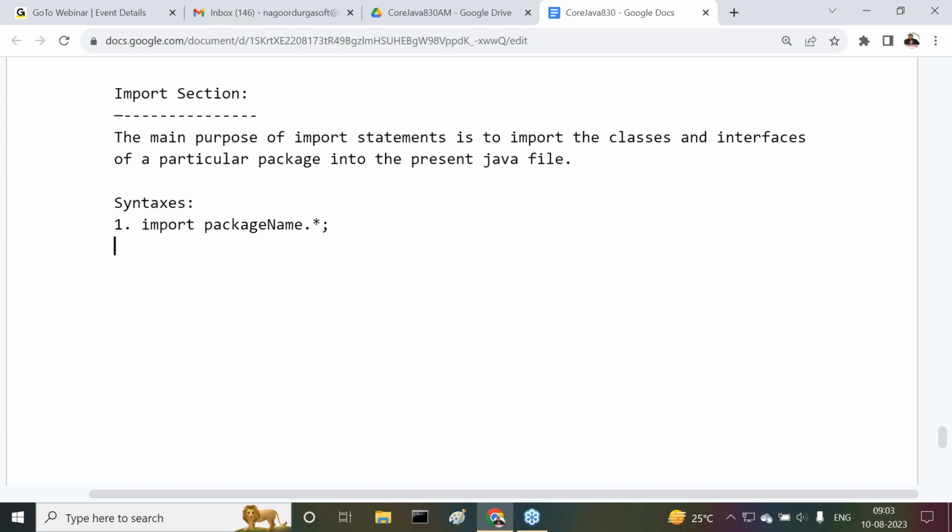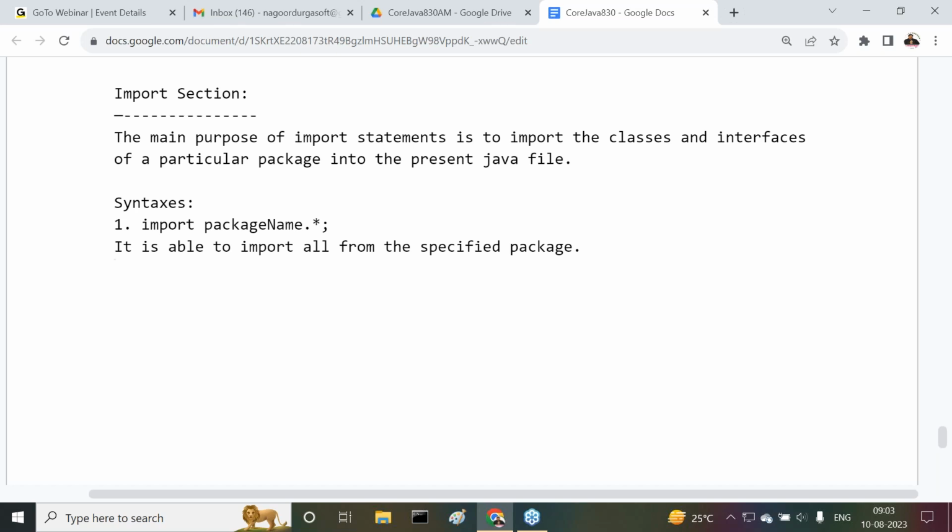That's okay. Fine. Now by seeing this, what clarity are we able to get? It is able to import all from the specified package. Whatever elements are available in the package, all elements we are able to get. It's able to import all from the specified package.